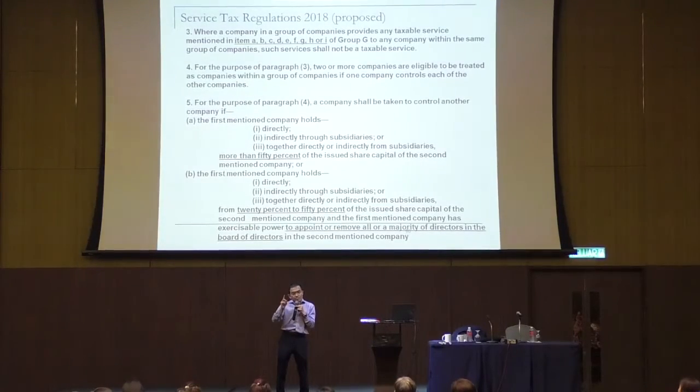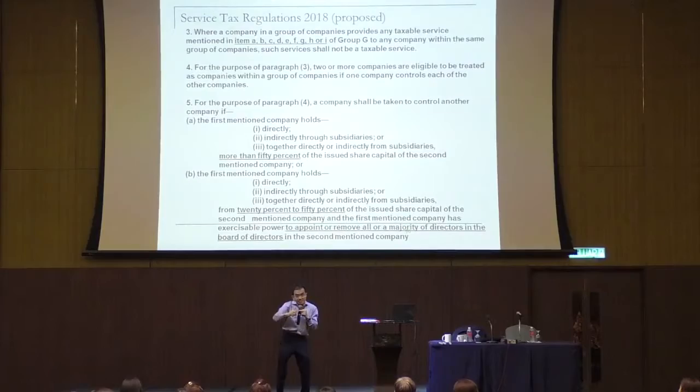Number two, one individual owns 100% of 5 companies. So, all the 5 companies, is it within the group? No. Why? Because the 5 companies are not connected by a company. It's connected by individual. Not counted. Must be a holding company at the top. Must be via company.